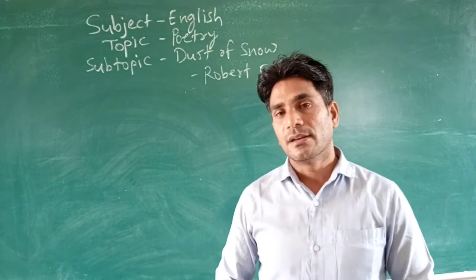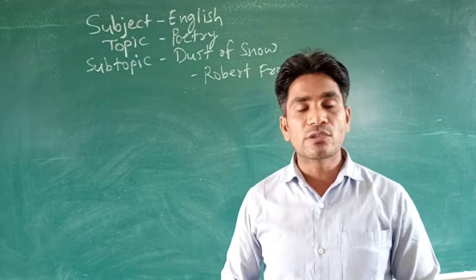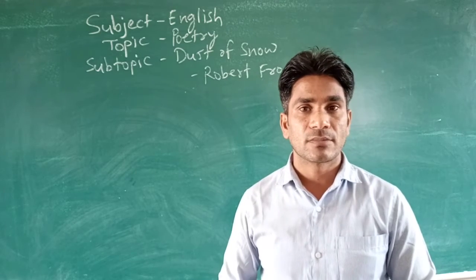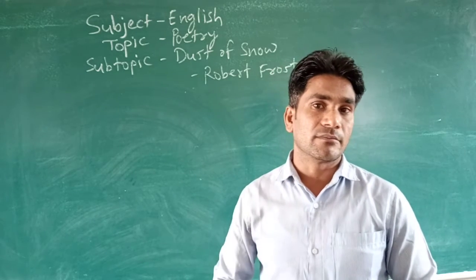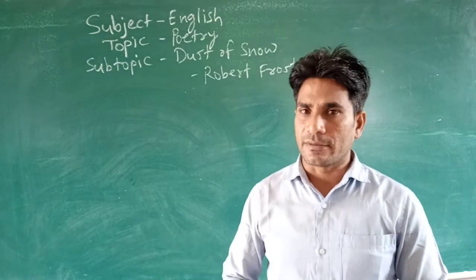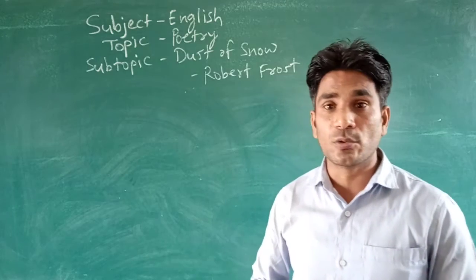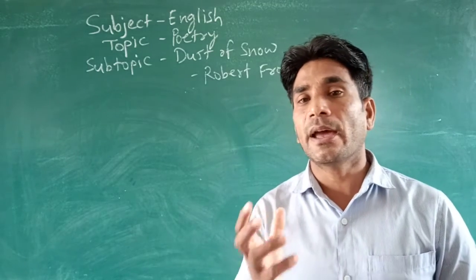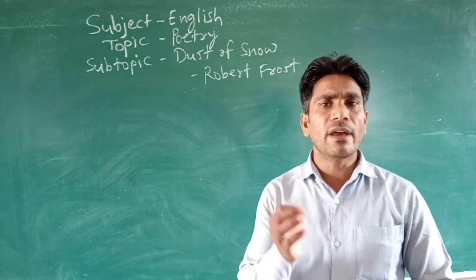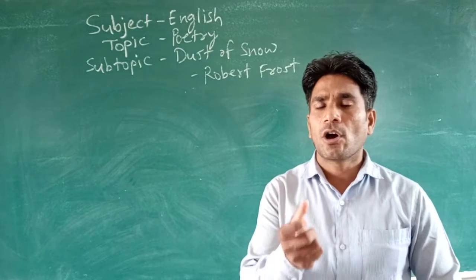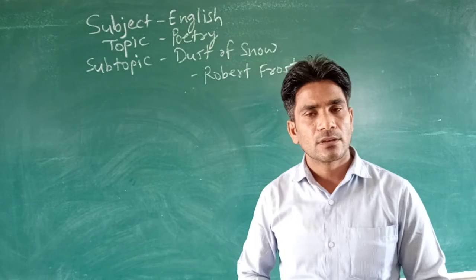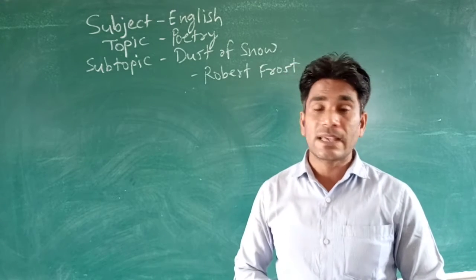As we have seen, Robert Frost writes mostly on common ordinary experiences, but his writing has a deeper and larger meaning. Same here, the poem Dust of Snow also has a larger meaning and a very important message for the readers. So look at this, what does he say in the poem?